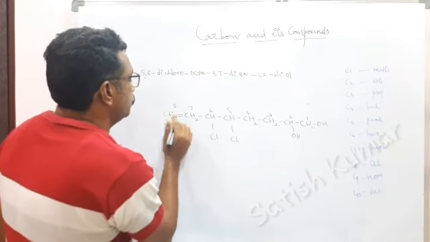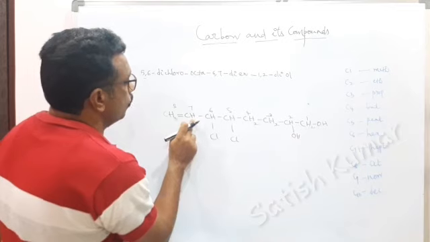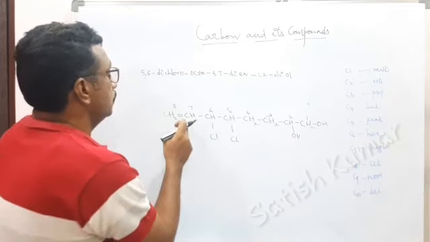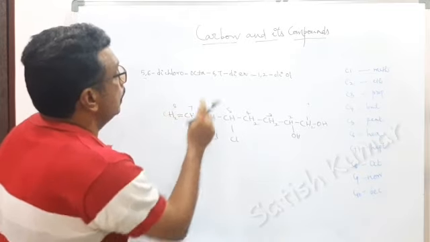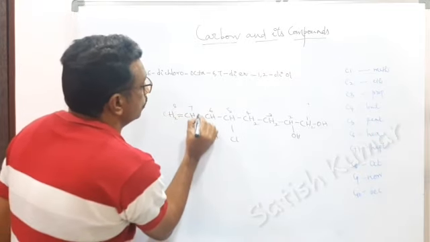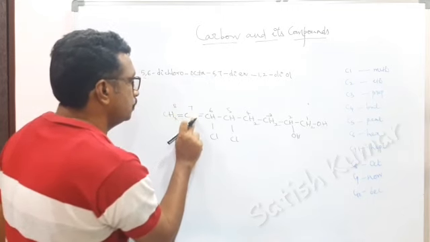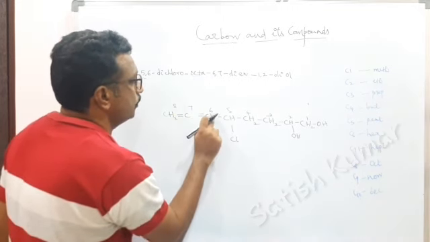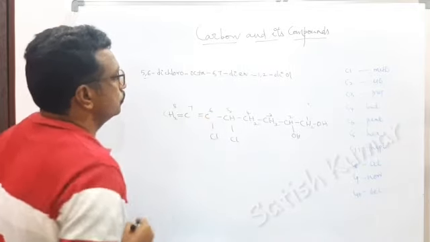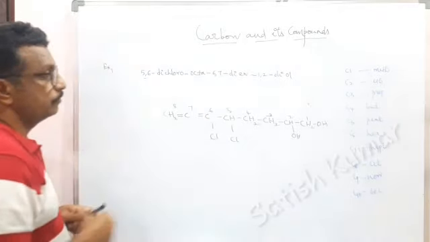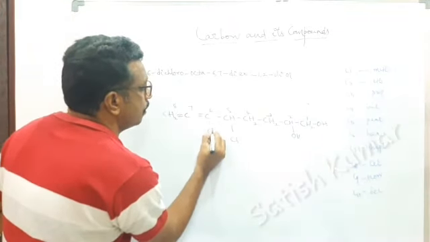and this will become 2, and this will become 1. Here the carbon has a bond with hydrogen and 2 carbons, and 6 also has 1 double bond. So the H will be removed, and here the H will be removed. In this way you have to give the structures for the given compounds.